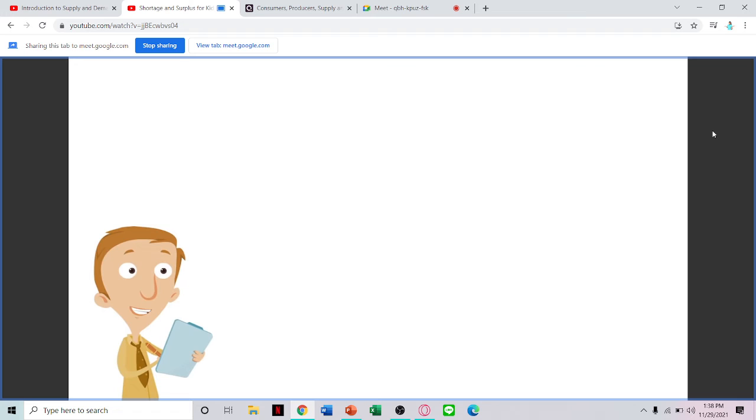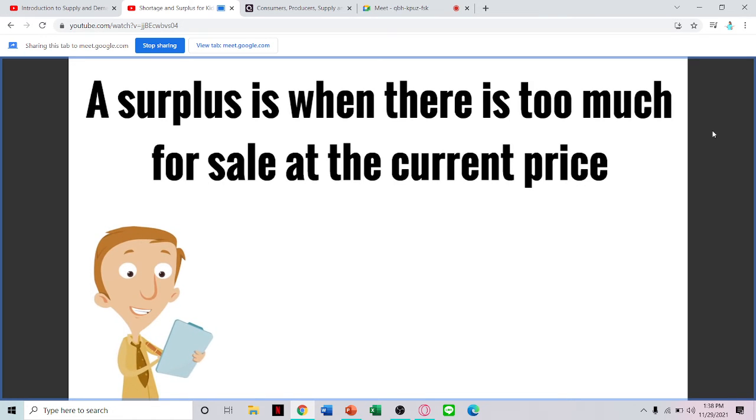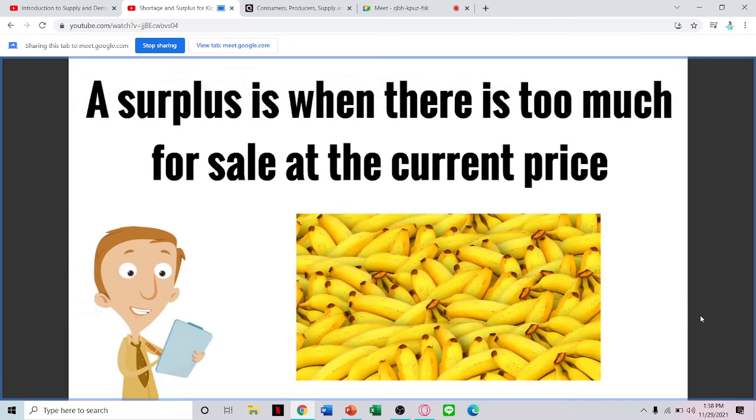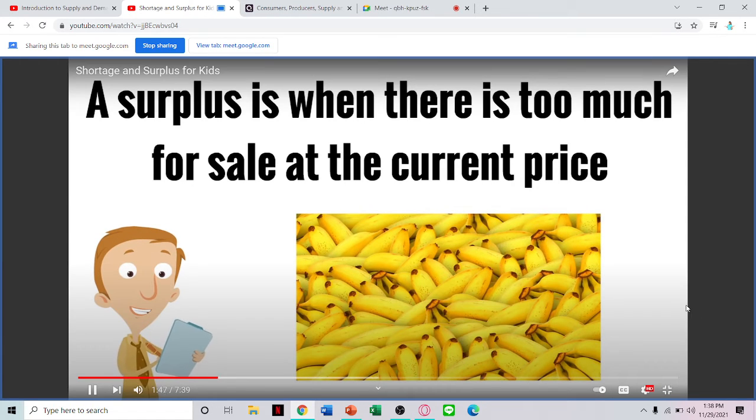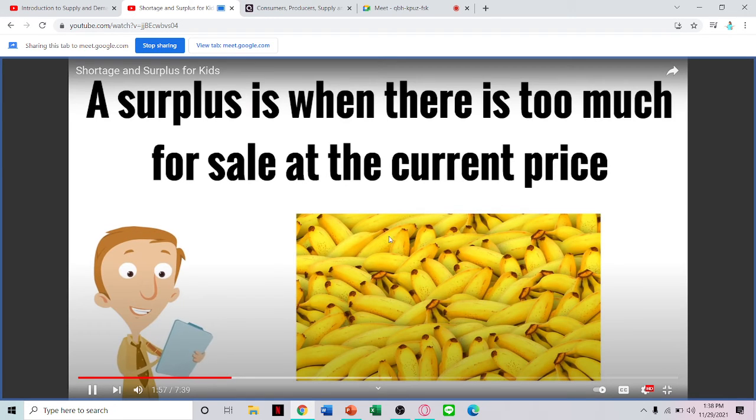But a surplus is the exact opposite. A surplus is when there is too much for sale at the current price. Our example is the bananas. These bananas are all ripe and they're ready to turn. They need to get sold and sold quickly to different families and people that want to eat the bananas. But a surplus is when you have too much for sale. There are too many bananas.